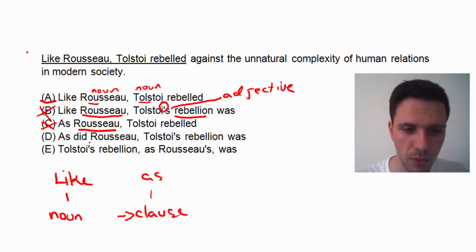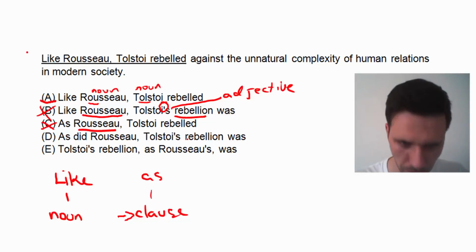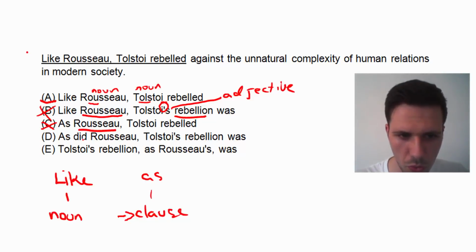D, as did Rousseau. There we go. So that part seems good, right? We've got the verb after as, and we've got a noun too, so we've got a clause there. So as did Rousseau, Tolstoi's rebellion was. Now, this is where the problem comes in. Tolstoi's rebellion was. This isn't so much a problem of as versus like.